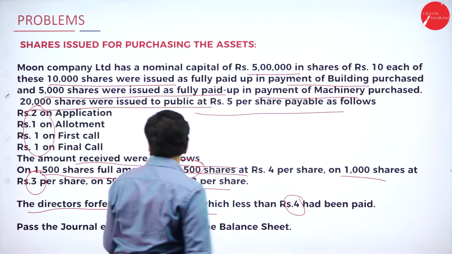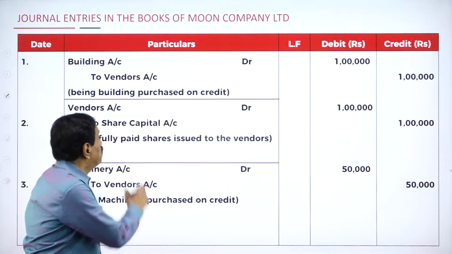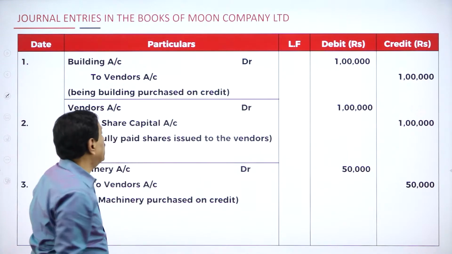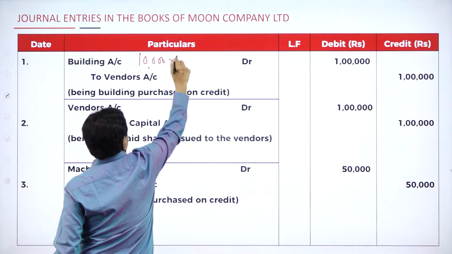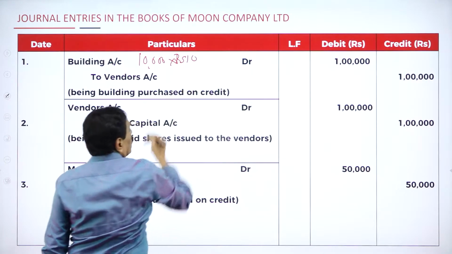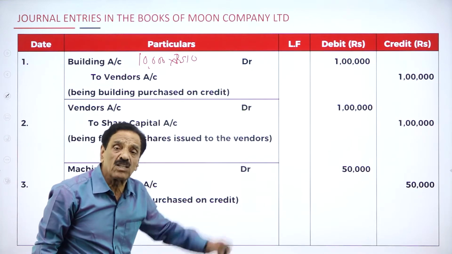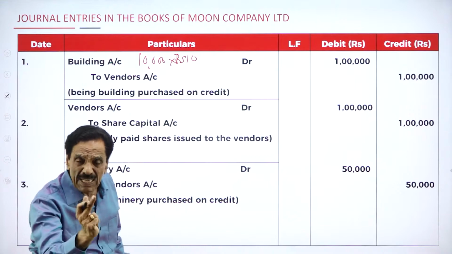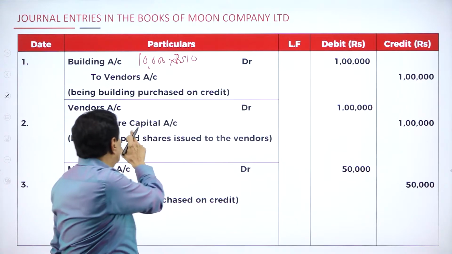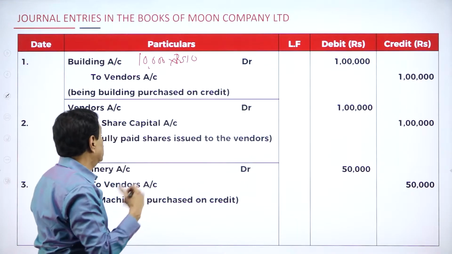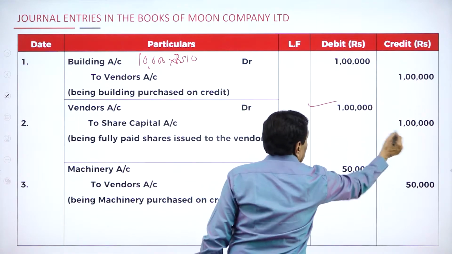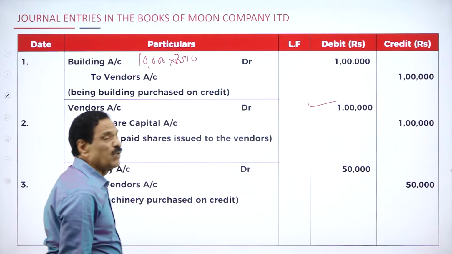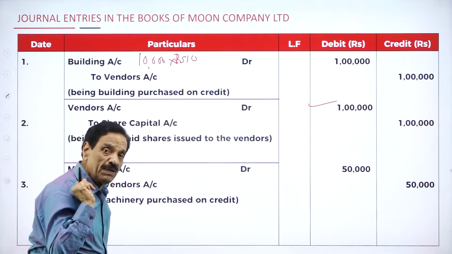How the entries goes? First entry. Building account debtor 10,000 into 10. 10,000 share of rupees 10 each. Fully paid up. Rupees 1 lakh to vendor account 1 lakh. What's the entry? Building account debtor 1 lakh to vendor account 1 lakh. What is the next entry? Vendor account debtor 1 lakh to share capital account 1 lakh. This goes in favor of building.